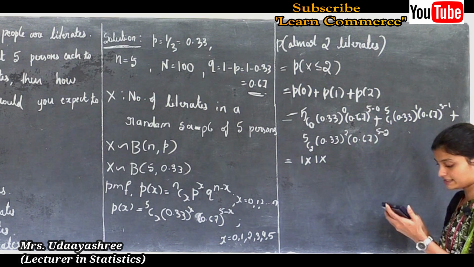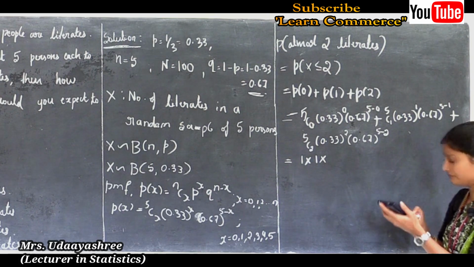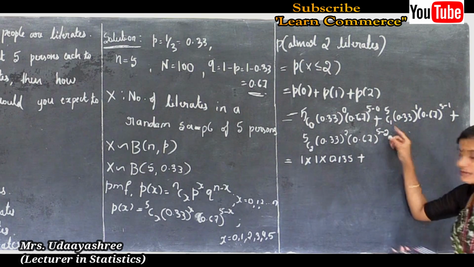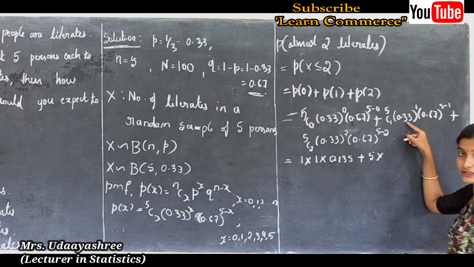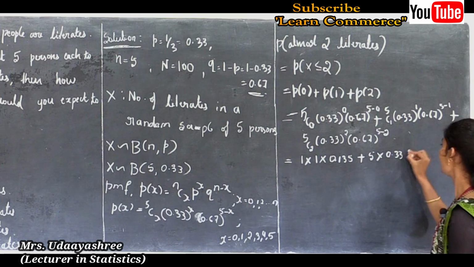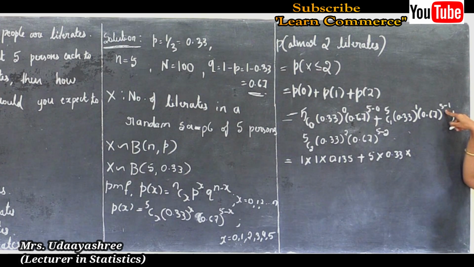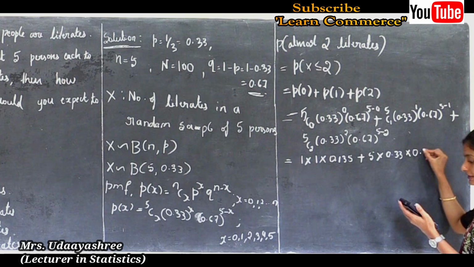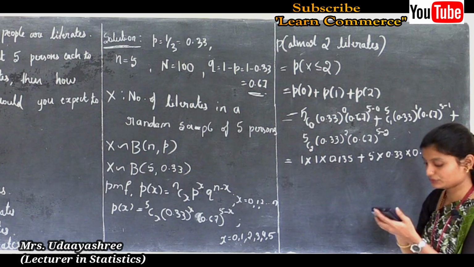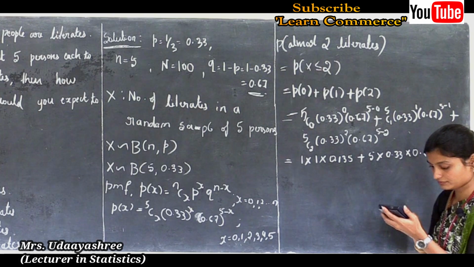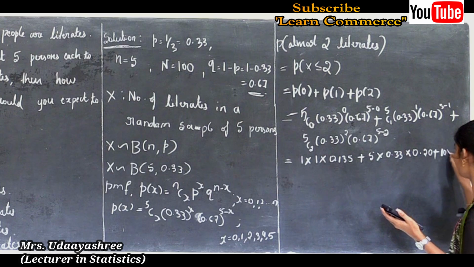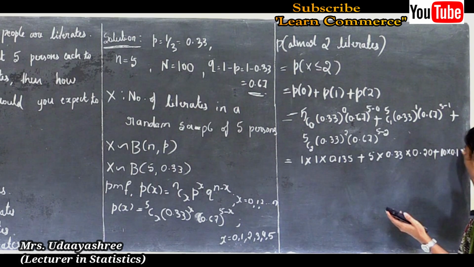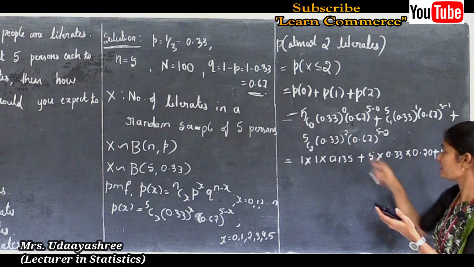So 0.67 to the power 5 is 0.135, plus 5C1, that is 5 into 0.33 to the power 1, that is 0.33, into, here 5 minus 1 is there, so that is 4, 0.67 to the power 4 is 0.20, plus here 5C2, that is 10 into 0.33 to the power 2, that is 0.10, into, here 5 minus 2 is there.